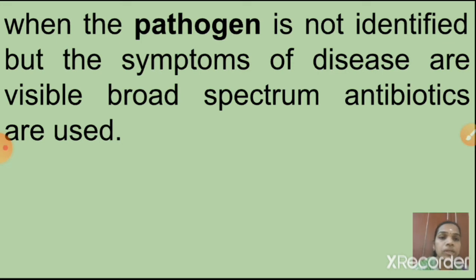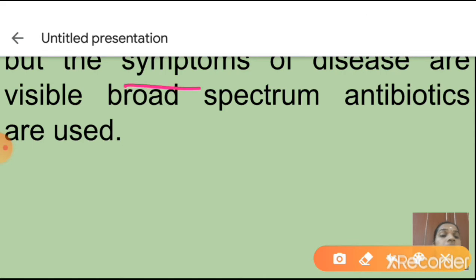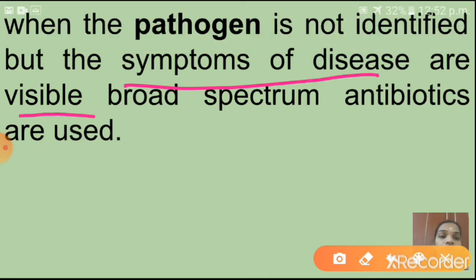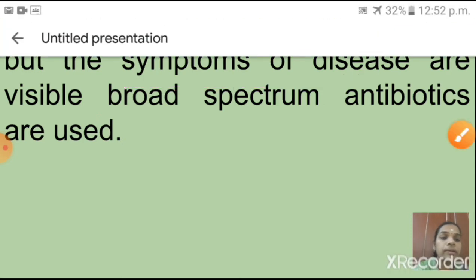Yes, pathogen. When the pathogen is not identified but the symptoms of disease are visible, in such a case we use broad spectrum antibiotics. Shall we go to the next one, narrow spectrum antibiotics?